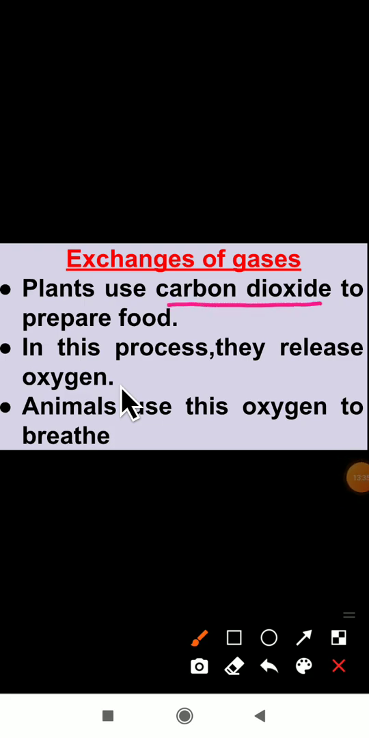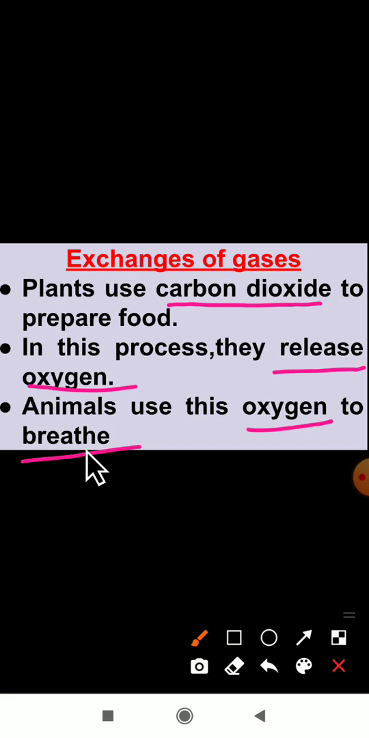Okay, next what happens here? They will release oxygen. As you all note, in the photosynthesis process the plants use carbon dioxide and release oxygen. Next, animals use this oxygen to breathe. Whatever oxygen the plants release, the animals will use it for the breathing purpose.